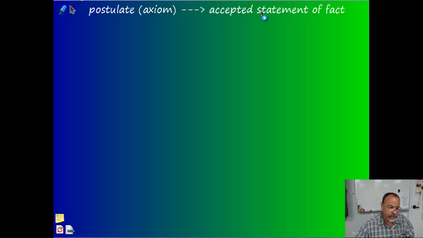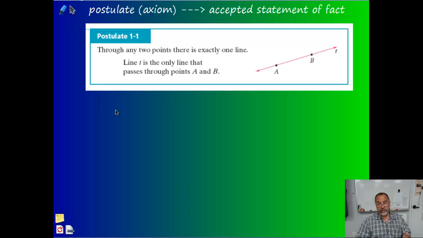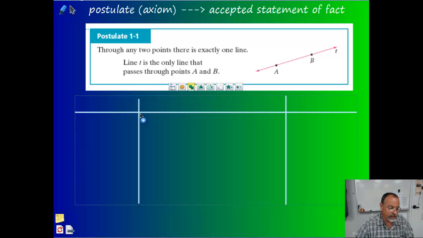All right, so the first postulate we're going to look at, well, there's no name to it. It says through any 2 points, there's exactly 1 line. If you have 2 points in space, which are locations in space, there's only 1 line that's going to go through them. You cannot draw more than 1 line through those 2 points. You would have to make it a curve, which is no longer a line, because by definition, a line goes on in opposite directions forever. So if you have 2 points, there's only 1 line that can go through them. That is a postulate. It's something that we accept as true, and it's the definition of a line.